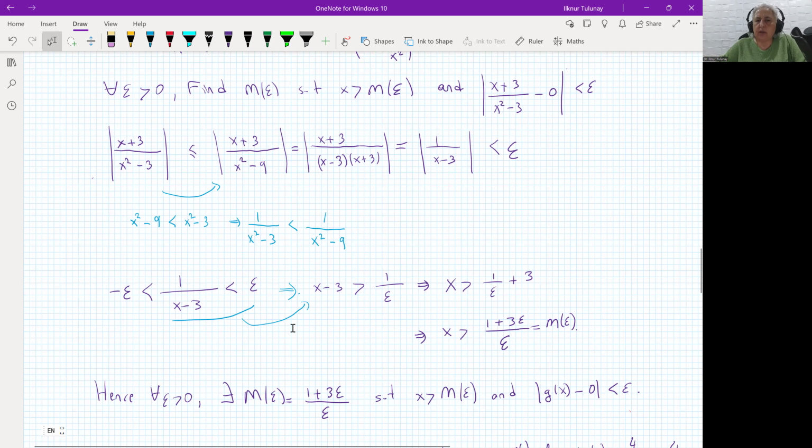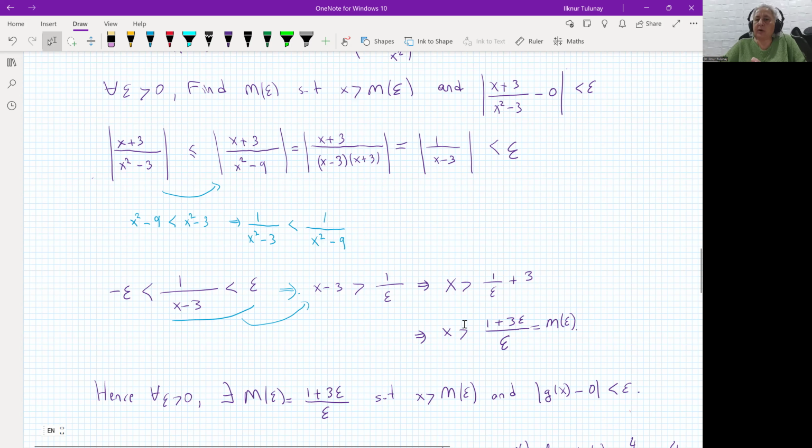With this inequality, swapping the orders of the denominator and numerator, I have x minus 3 is bigger than 1 over epsilon. Take the 3 to the other side, then I have this expression, which is an expression depending on epsilon, and x bigger than that. So this is my m epsilon, 1 plus 3 epsilon divided by epsilon. I found my m epsilon. It is done.